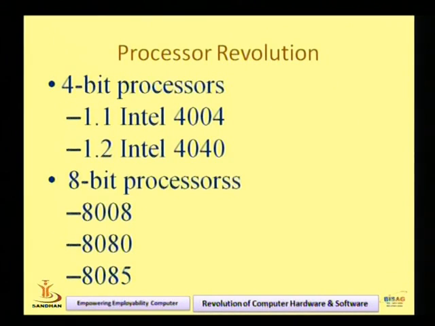Processor is the hardware. So initially, when the computer was invented, there were 4-bit processors. This is the first processor, the 4-bit processor, 4004. Then 4040. After 4-bit, came the invention of the 8-bit processor: 8008, 8080, 8085. See the figure, see the contents, right? 4-bit processor and the 8-bit processor.